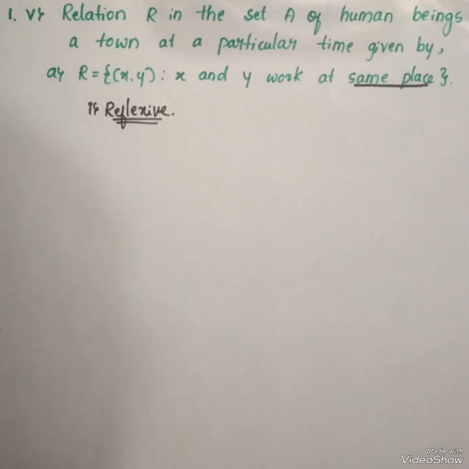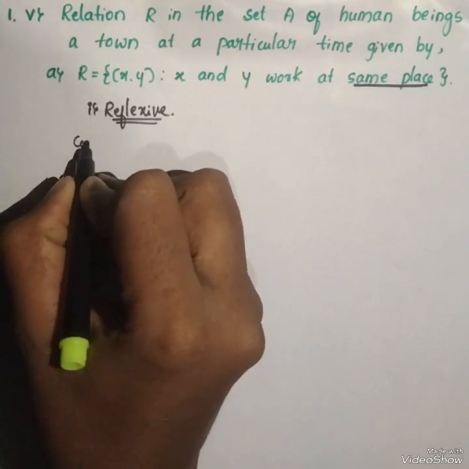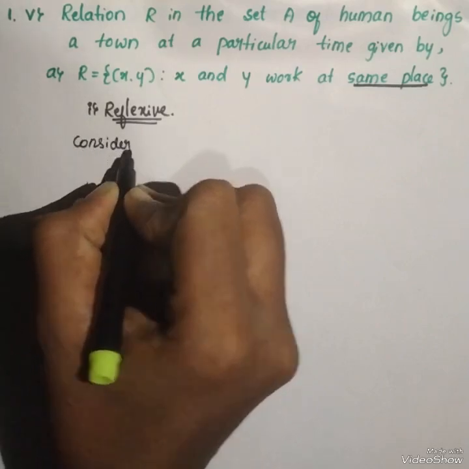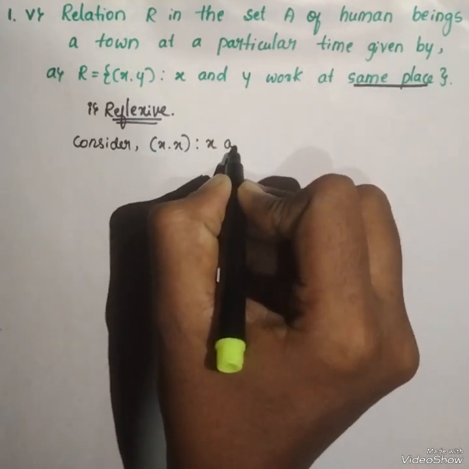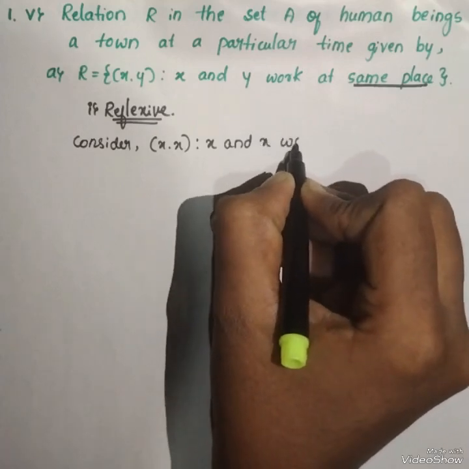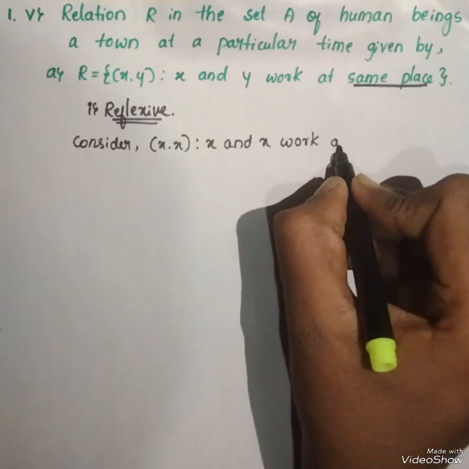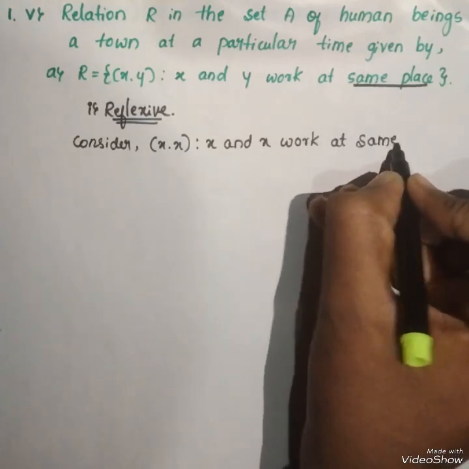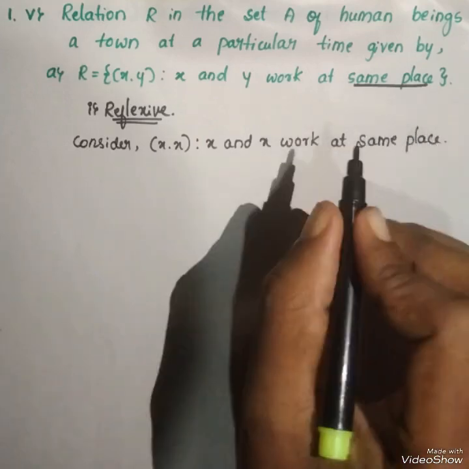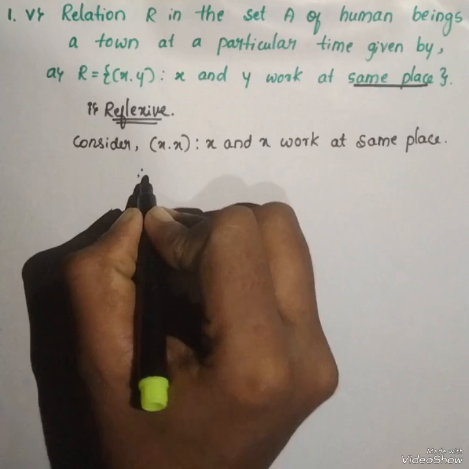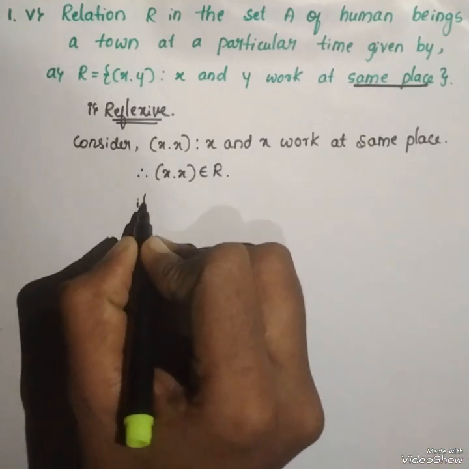Consider (x, x) such that x and x are the same person working at the same place. The place doesn't change. Therefore (x, x) belongs to R. It is reflexive.